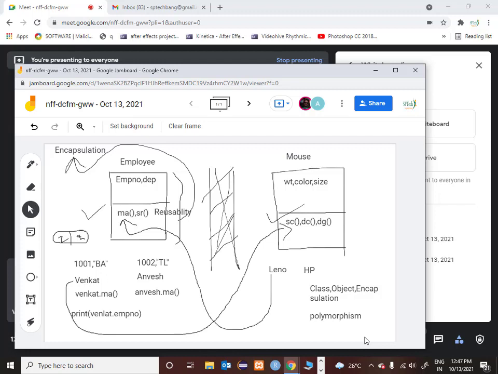It will help us to boil down our entire solution into real life objects, identification of objects and identification of classes, and then how we are going to make use of objects and classes in our real time application is what we are going to do.